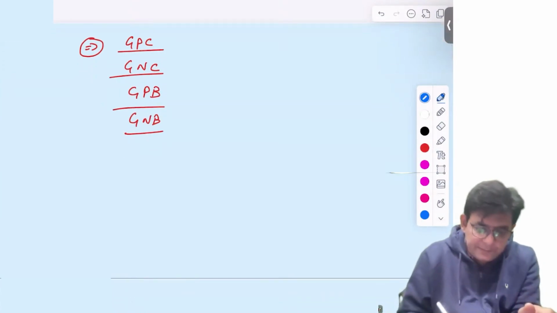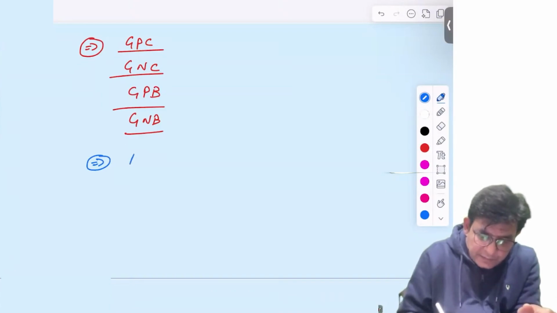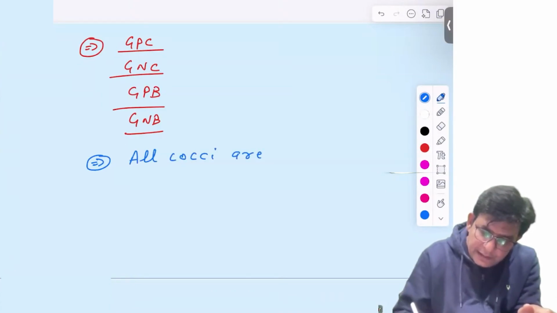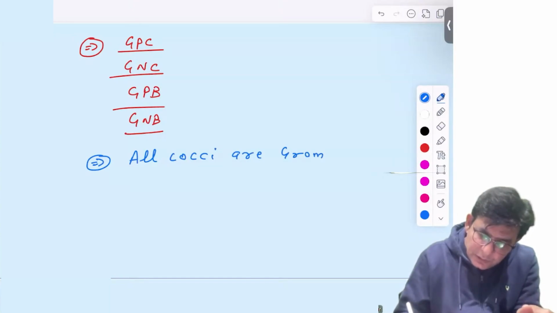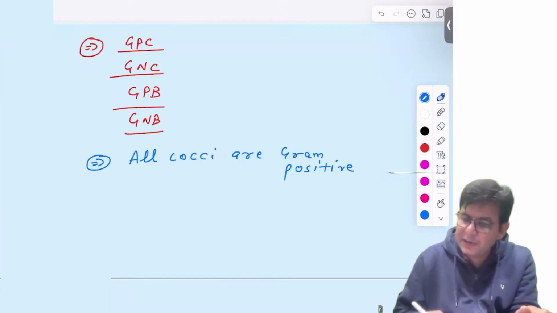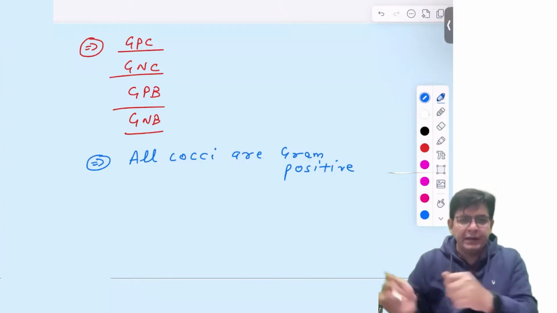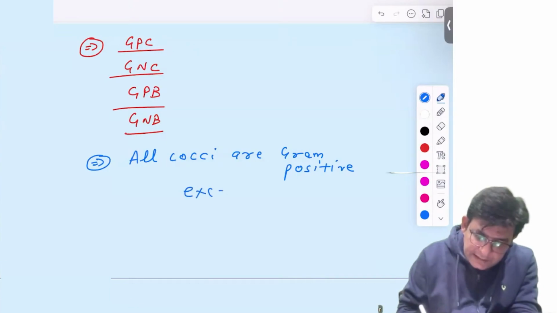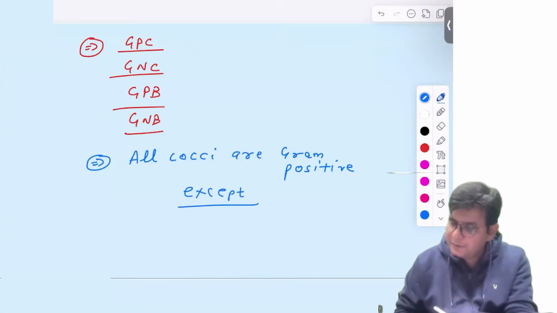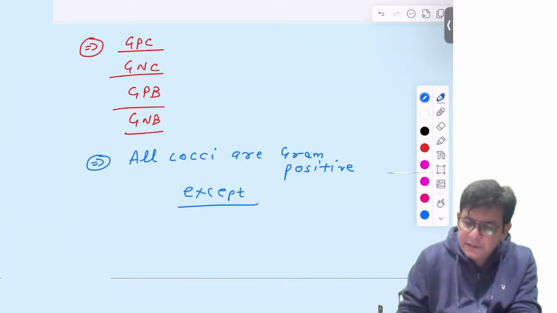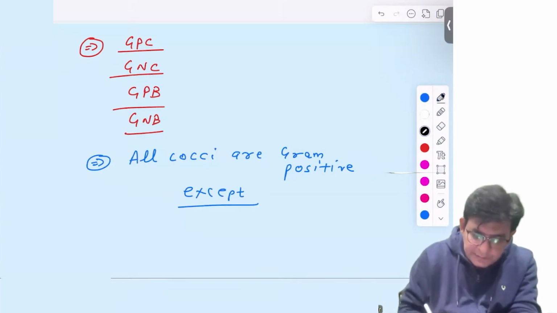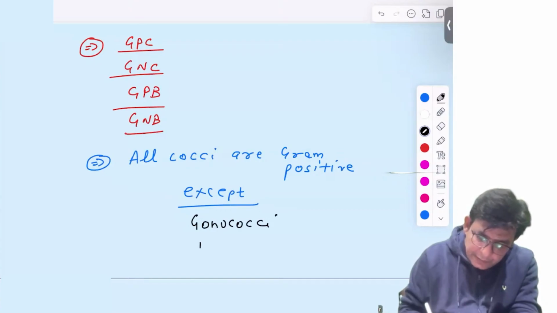Gram positive cocci. To remember this, all cocci are mostly what? Gram positive, except the four. And which particular four? One is gonococci. One is meningococci.